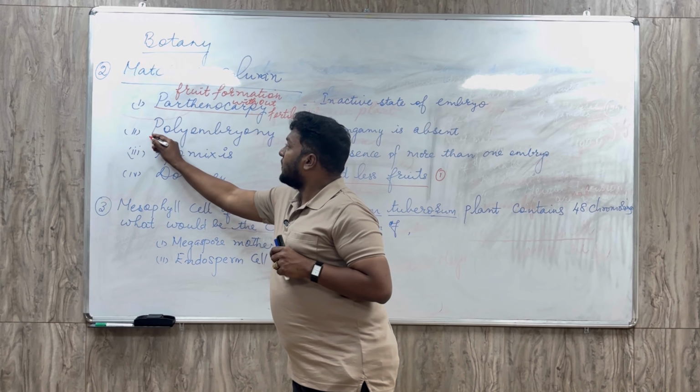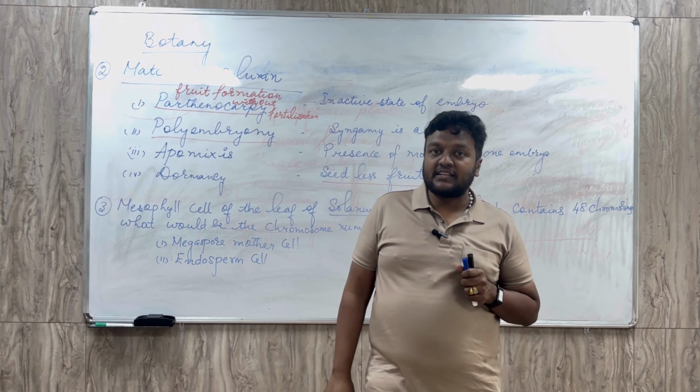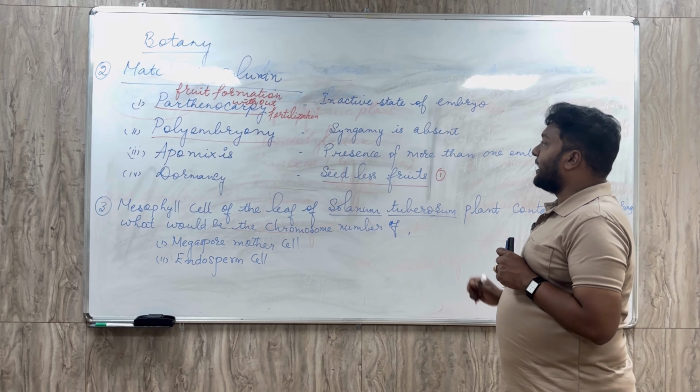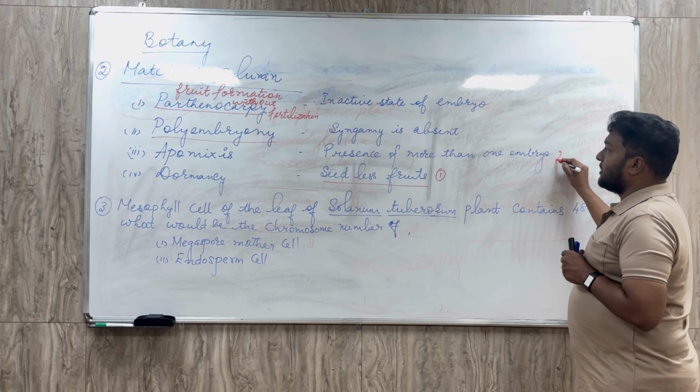Second one is the polyembryony stage. What is meant by polyembryony? The formation of many embryos. The development of many embryos is called polyembryony. So this is the second one.